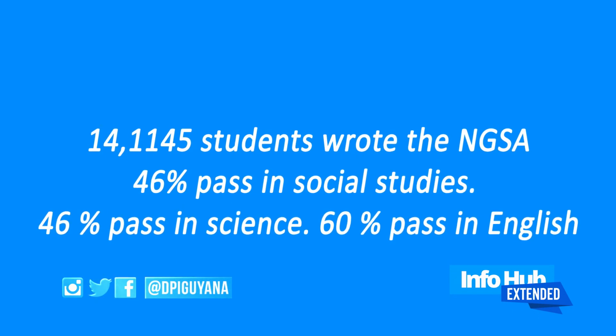Some 14,145 candidates sat the examination on March 28 and 29 this year. Of these, 46% gained passes of 50% or more in social studies. Passes at science remained the same as last year, with 46% achieving 50% or more. There was a marked improvement of 60% in passes for English, compared to 54% last year.